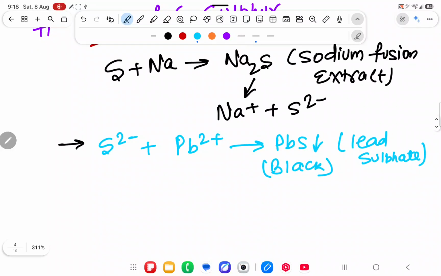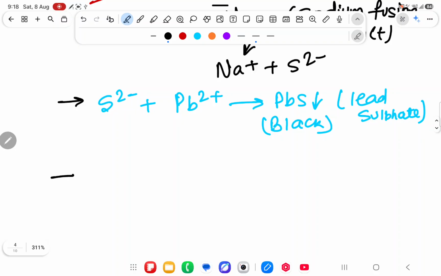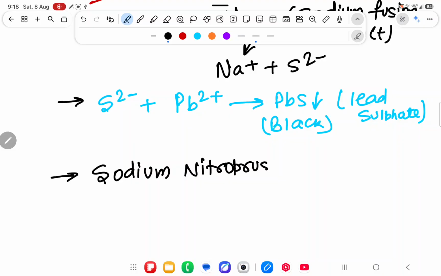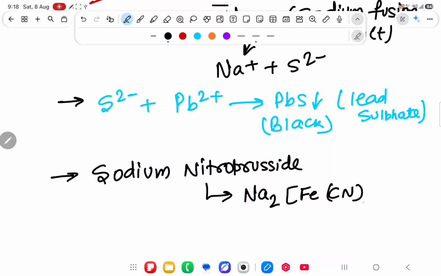One more way to do the S2- test. What is the other way? You will take sodium nitroprusside. Sodium nitroprusside has the formula Na2[Fe(CN)5NO], a very important formula, you have to learn it.